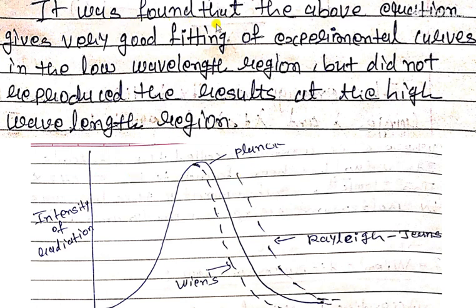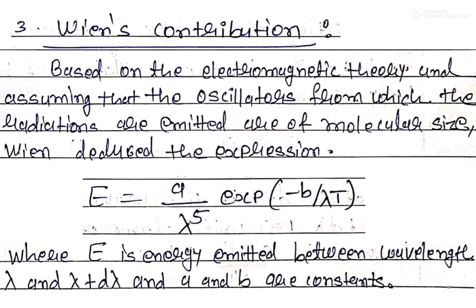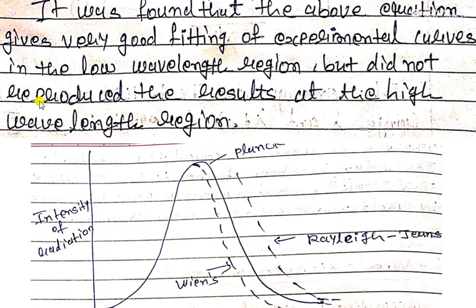So it was found that the above equation gives very good fitting of experimental curves in the low wavelength region, but did not reproduce the results at the higher wavelength region. So this equation is only applicable for lower wavelength values. This is the drawback of Wien's contribution: you should remember that only when the wavelength is low is this expression applicable. This is the graph of intensity versus lambda.